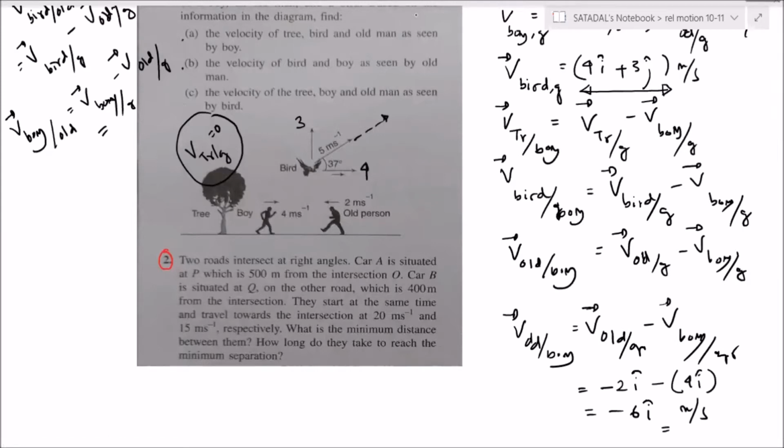Can you please tell the answer for A, the velocity of bird with respect to boy? Bird with respect to boy is 4 I cap plus 3 j cap minus 4 I cap, that is 3 j cap meter per second.